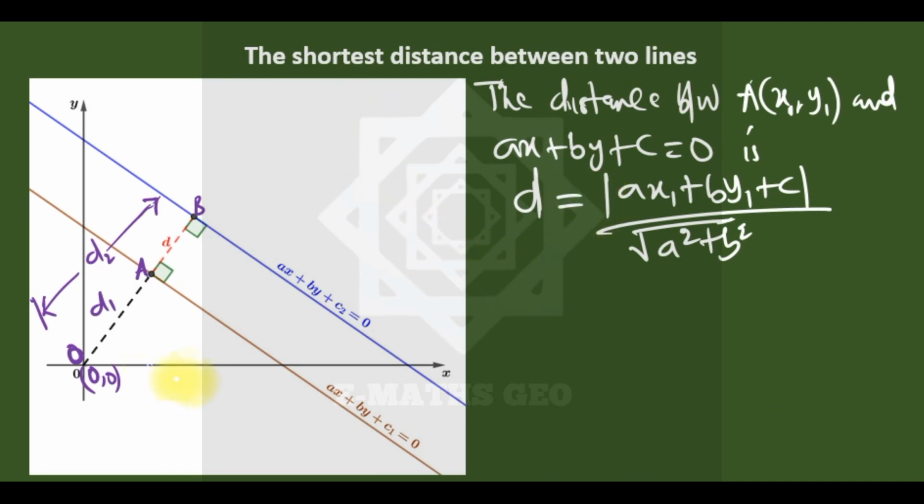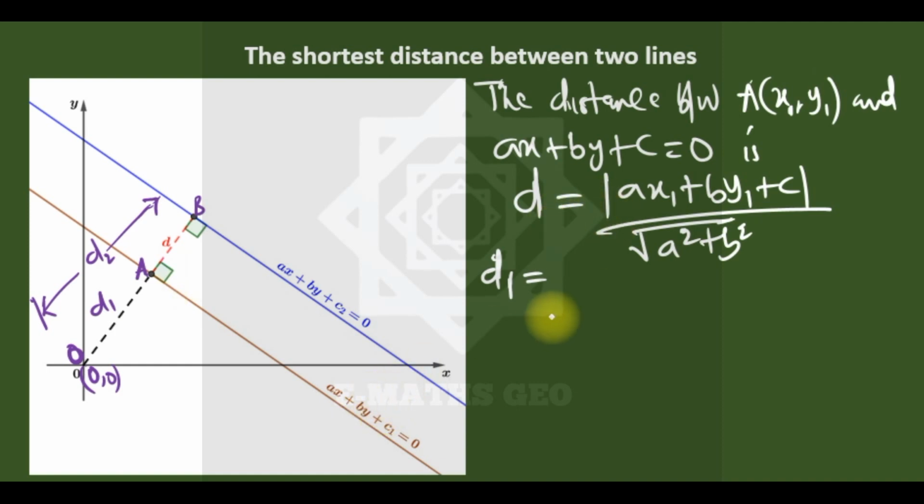So using this formula now, we are using the point and this line first, then the point and the second line. As you can see, the two lines must be parallel. That's why a and b are the same. They define the constant. So from here you see that D1 is equal to, using this formula, that's the distance, our point x1, y1 is 0, 0, while the line is this.